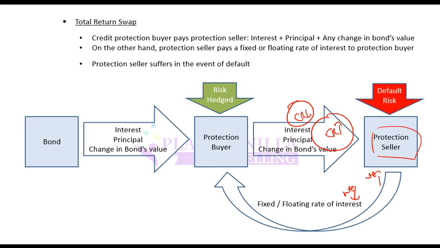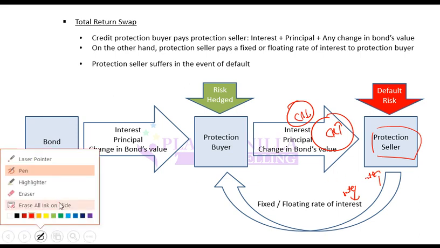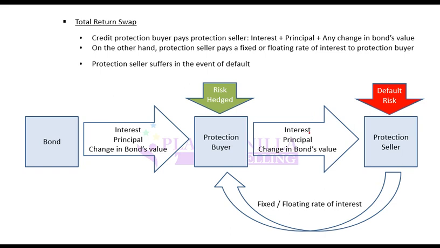If there is expectation of default, this rate will be very low. If there is no expectation of default, this rate will be higher. So this rate will depend on the credit quality of this instrument, that how much risk is it taking. In any case, this rate will be decided in such a way that present value of this rate equals the present value of bond cash flows.